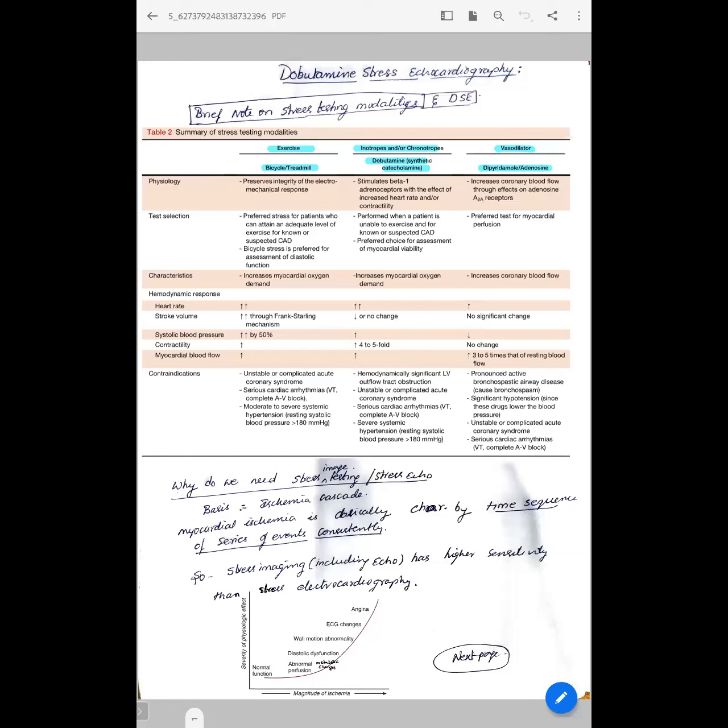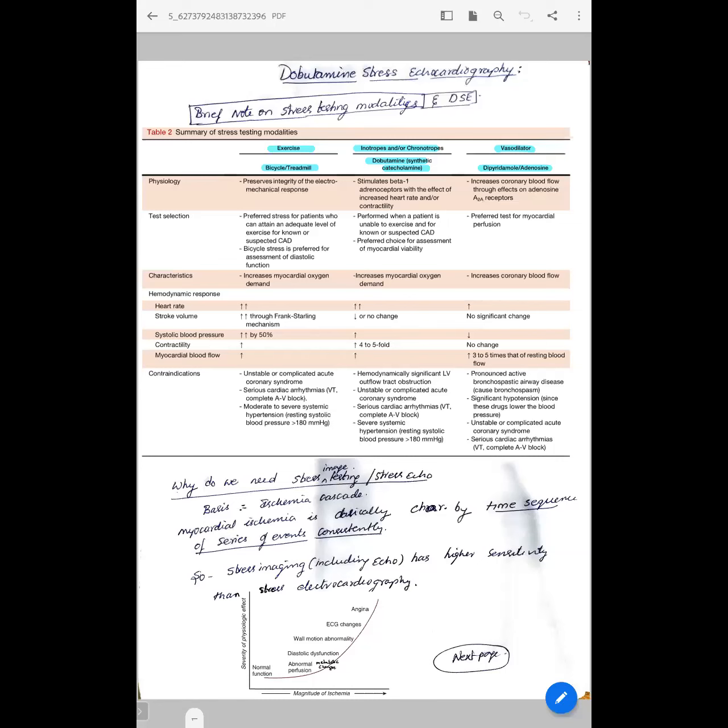That's why we assess the hemodynamic responses, like heart rate, and based on the increase in heart rate, how the stroke volume and the ejection fraction respond. We can also assess the myocardial blood flow, with perfusion stress imaging, with the help of vasodilators and myocardial ultrasound enhancing agents, contrast agents.